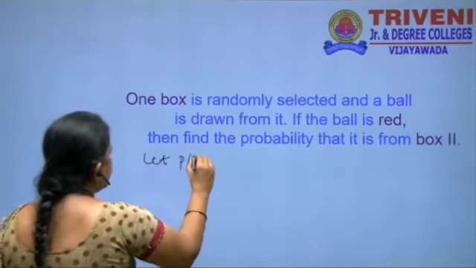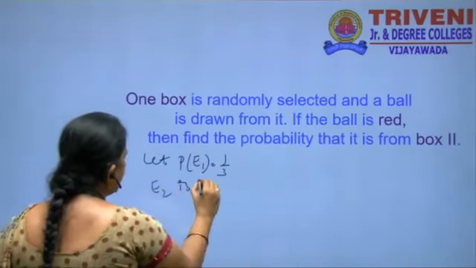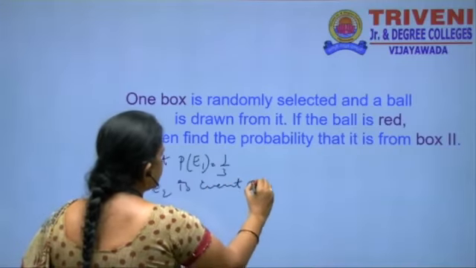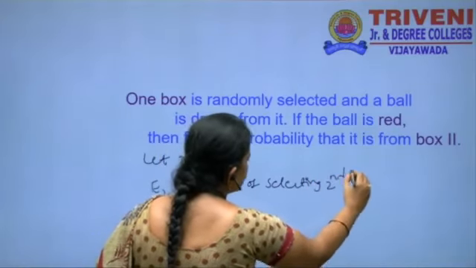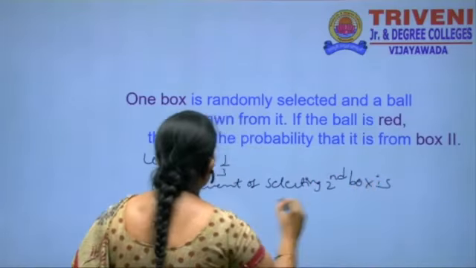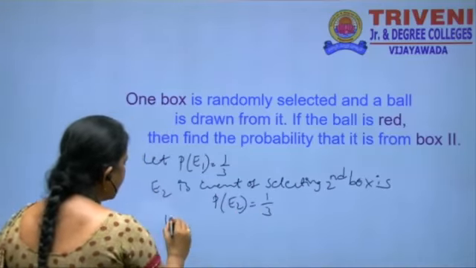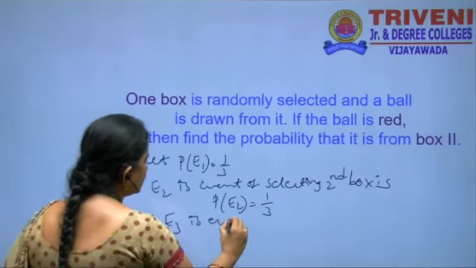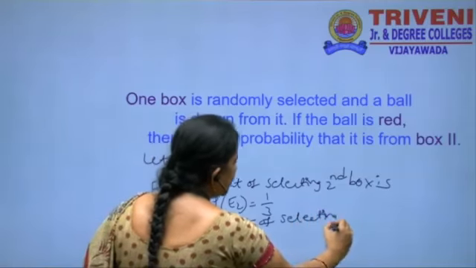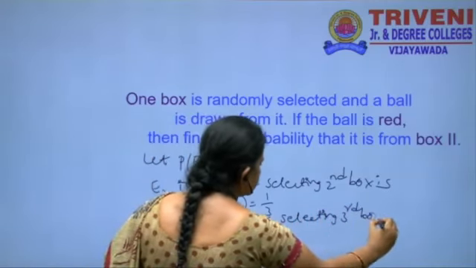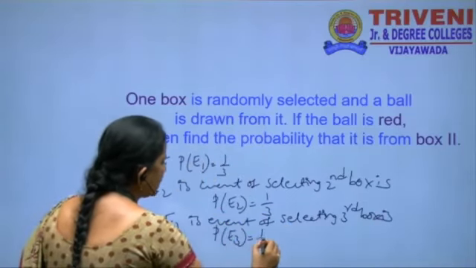E2 is the event of selecting the second box, so P of E2 is equal to 1 by 3. Similarly, E3 is the event of selecting the third box, so P of E3 is equal to 1 by 3.